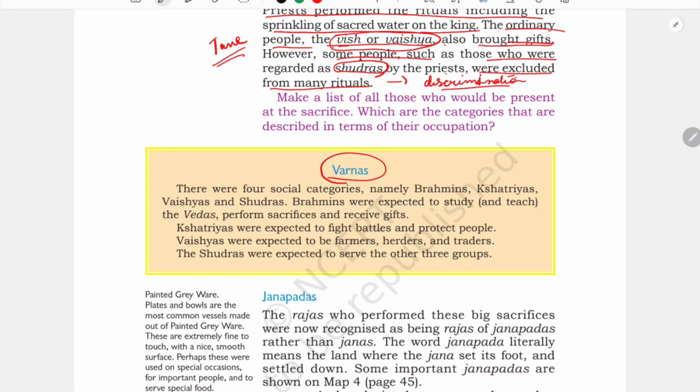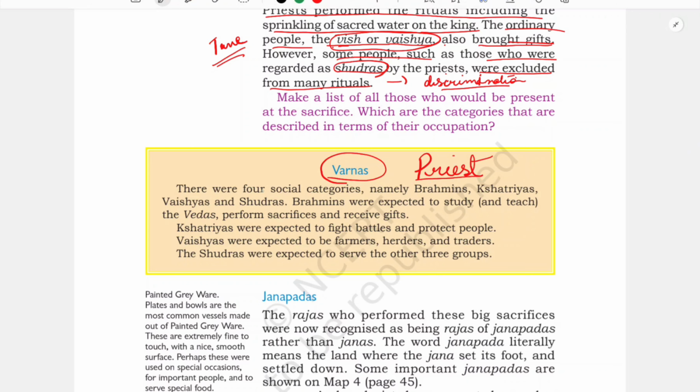See, this Varna system, it is believed that this was divided by whom? This was divided by the priests. Because there were several different groups of people in the society, like priests, warriors, farmers, herders, traders, craftspersons, laborers, fishing folk, forest people. And some of the priests were very rich, and other farmers and herders were poor. So based on that they started dividing the society.